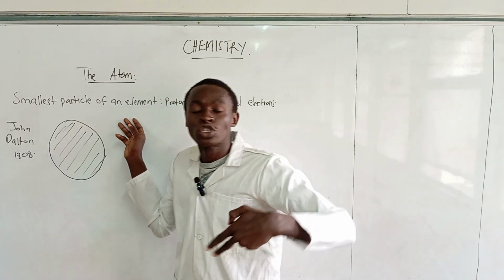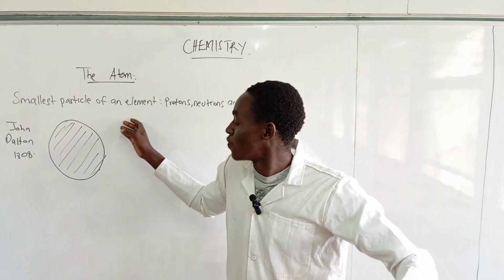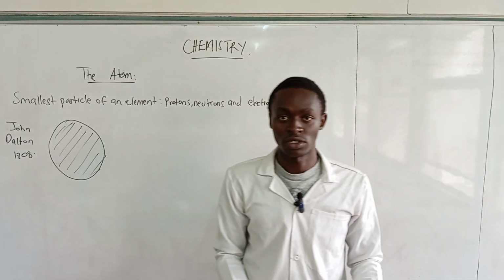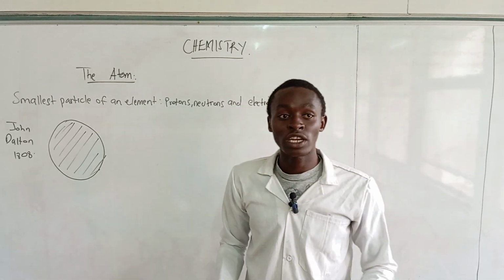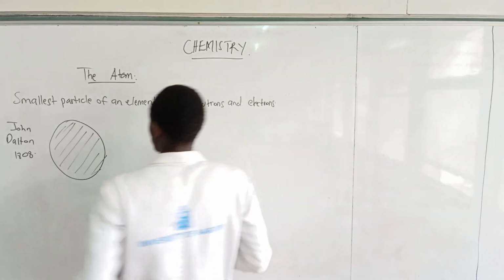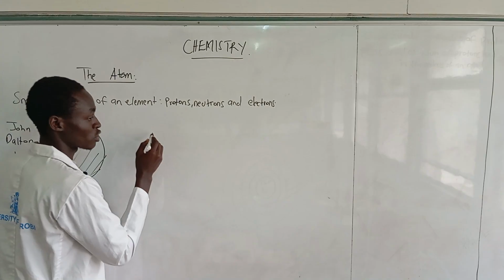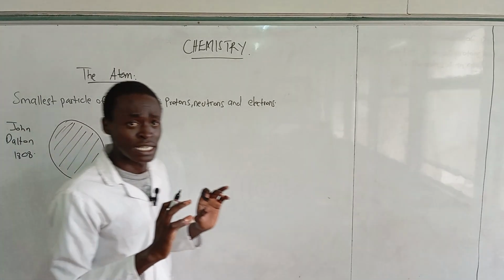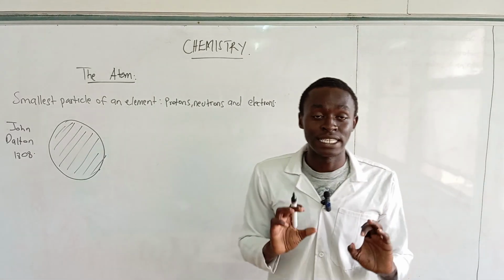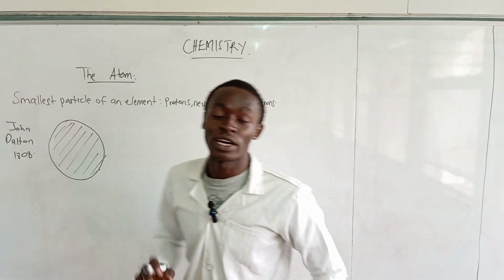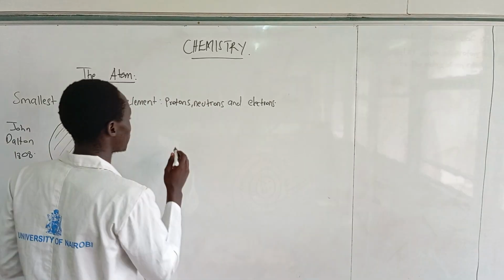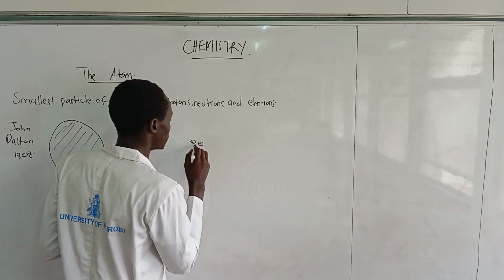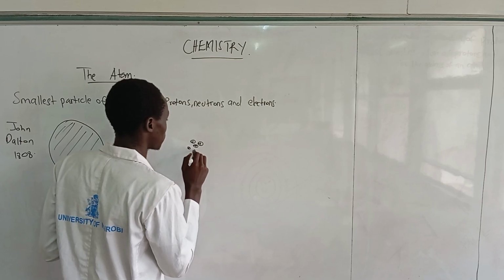He was trying to prove that the atom is also made up of other subatomic particles present in the atom. From his theory, he proved that inside the atom we have a dense positive charge in the nucleus, and that is how we get the protons. Remember, in the nucleus. So the nucleus has a lot of positive charge.